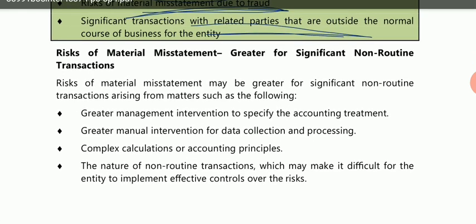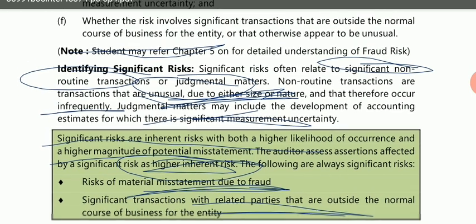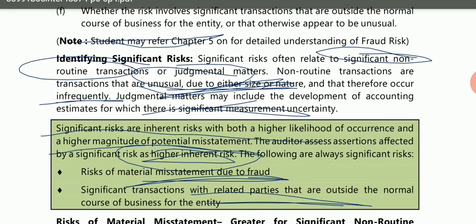Now they are saying, okay, a significant risk is fine, but what are the greater risks for significant non-routine transactions? See, they are saying significant risks are in two categories: non-routine transactions and judgmental matters.